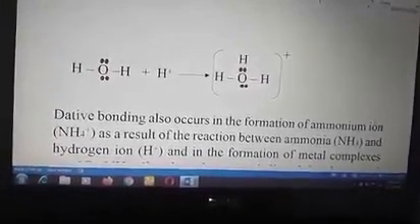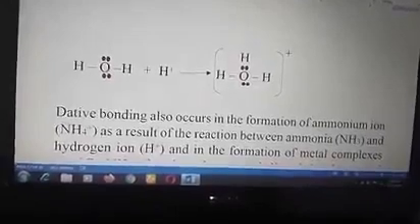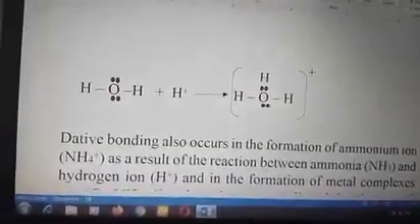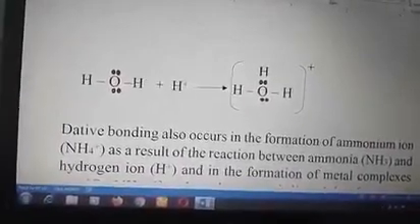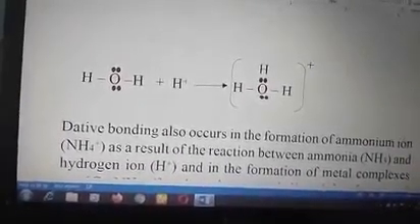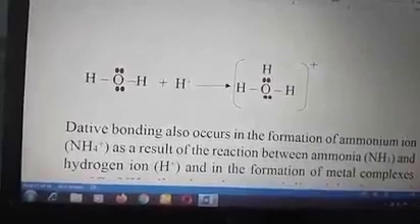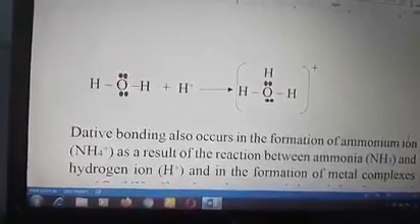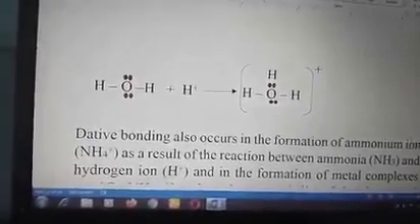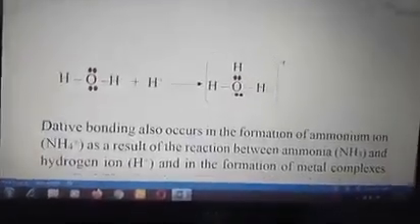Hydrogen atom, yes, has one electron, but as an ion, it means that it has lost one electron. So hydrogen positive ion has no electron in it. The K shell is empty. To satisfy the duplet state, it's going to accept 2 from water. So it's going to attach itself to the oxygen atom, either above or below the oxygen, to give you the hydronium ion.